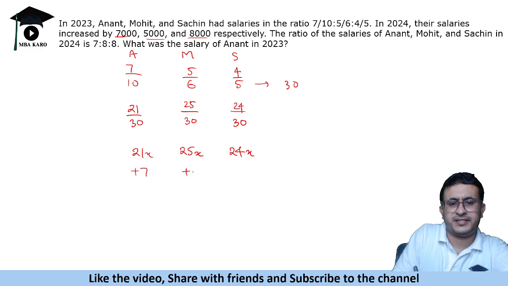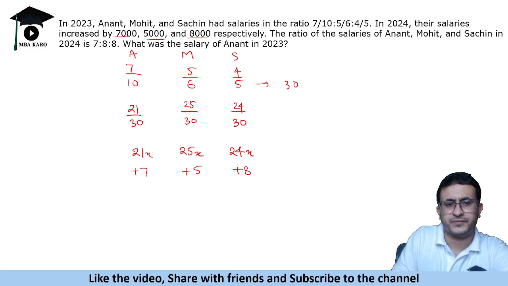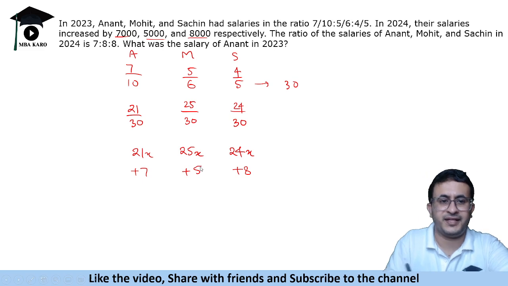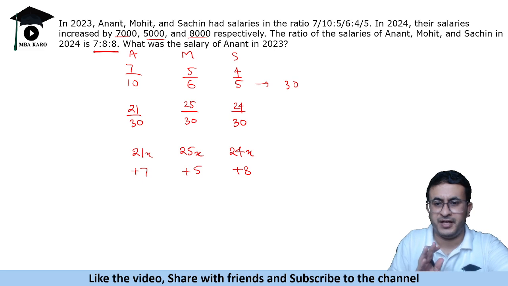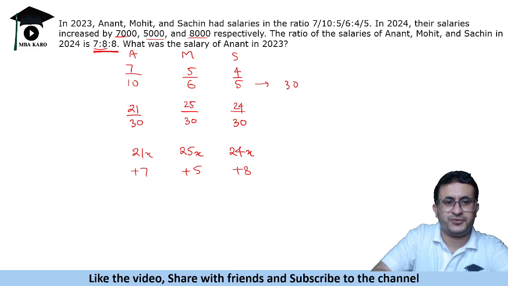Plus 7, plus 5, plus 8. Now we are given that their salaries are in the ratio 7:8:8. Now do not take these two ratios, instead take the 8:8, which means that is equal. So this should be equal to this.